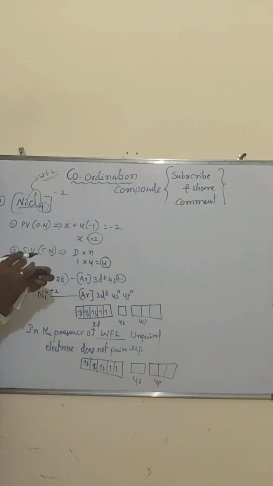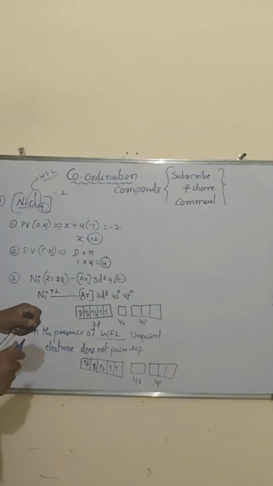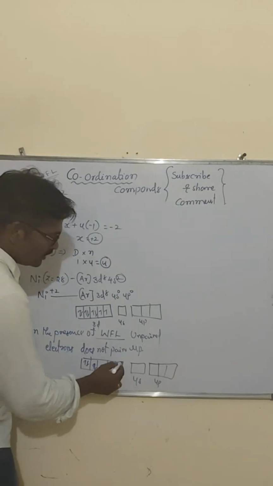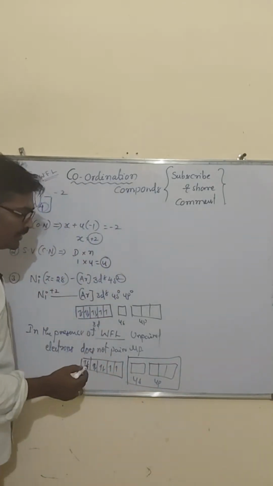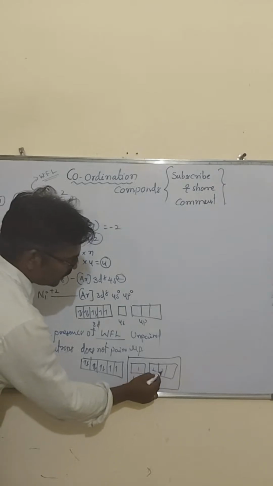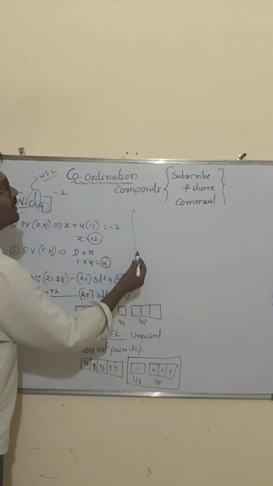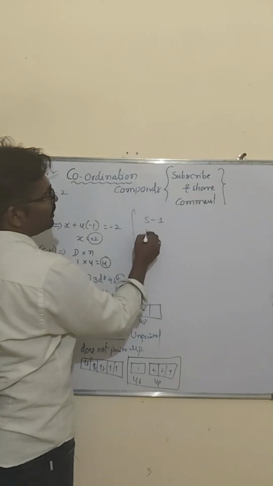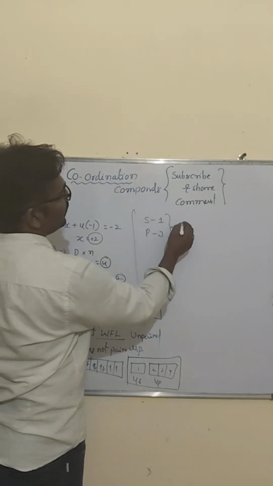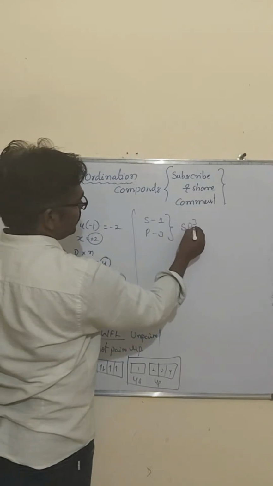So 4 unte 4 vacant orbitals are required, 5 unte 5 vacant, then 6 unte 6 vacant orbitals are required. So 4 vacant orbitals are required, so that's what we are taking. So 1 2 3 4. So ఏమేమి ఉన్నాయి? So s orbital is 1, then p orbitals are 3, then totally that is sp3 hybridization.